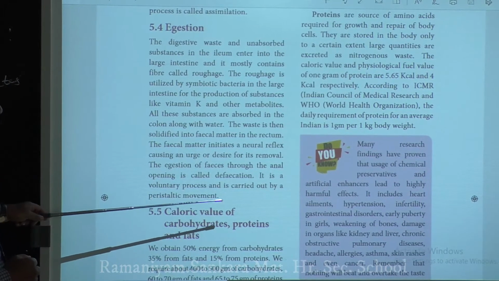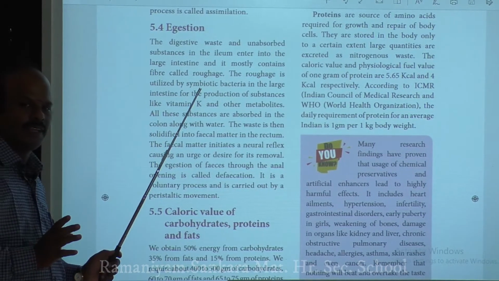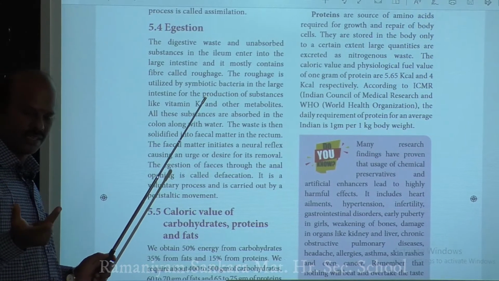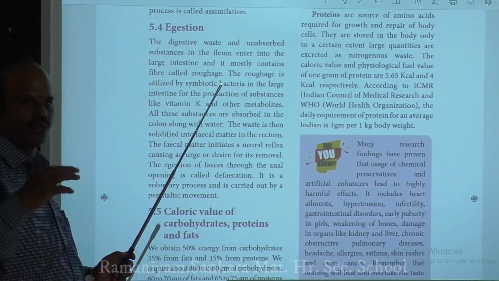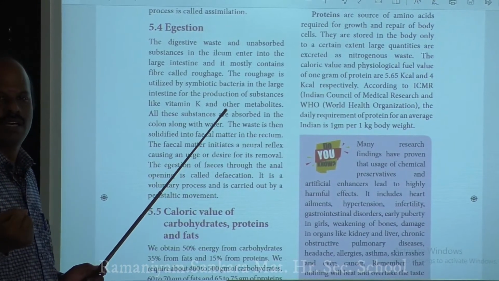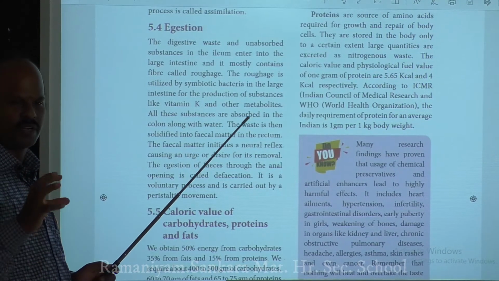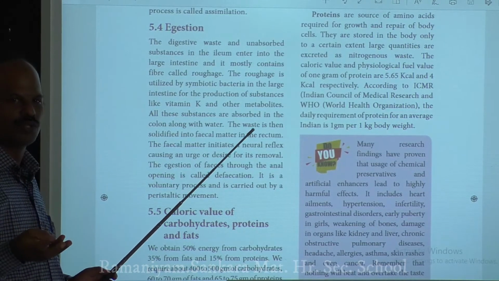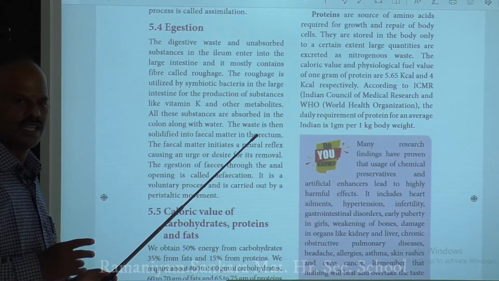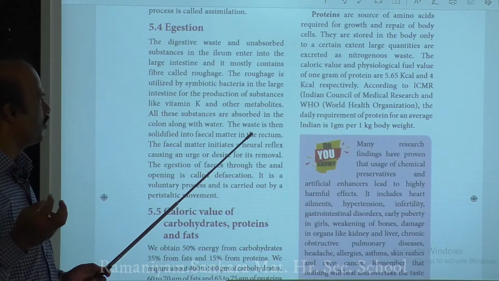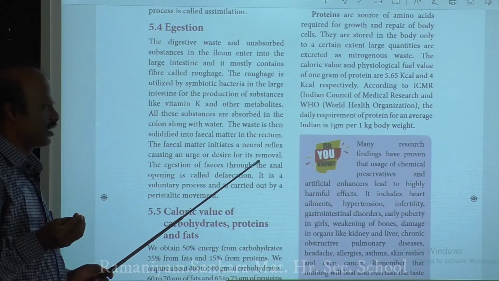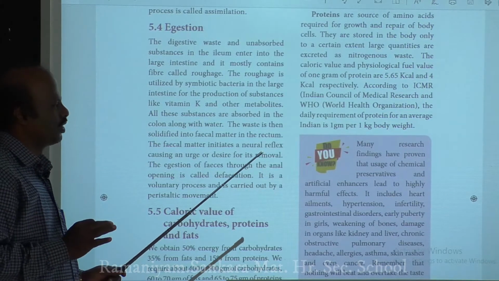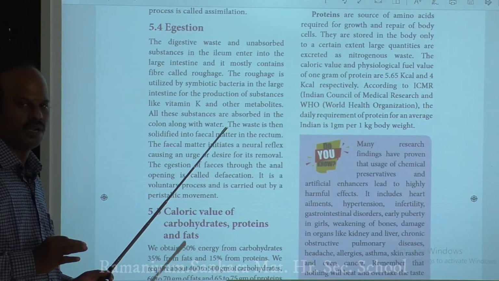When you come to the absorption process, absorption can take place from the mouth, the stomach, the small intestine and the large intestine. In the mouth, mainly some drugs and simple sugars are absorbed, whereas in the stomach, some important medicines like tablets are absorbed. But the main absorption of your digested food takes place from the small intestine.